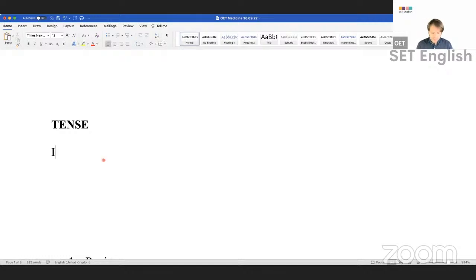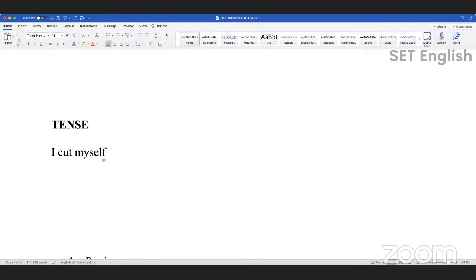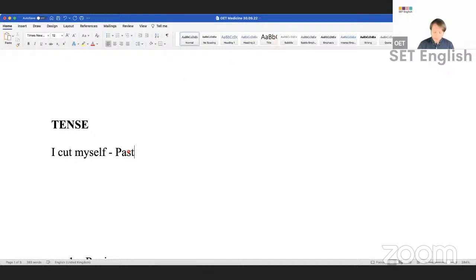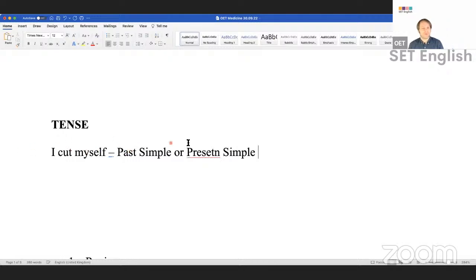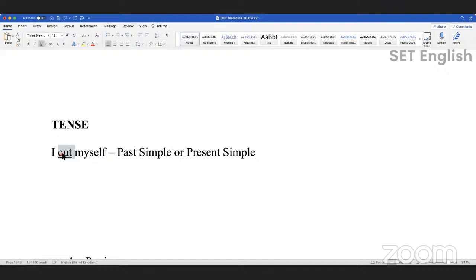Okay. So, I cut myself. Present? We don't know, do we? Maybe past. It can be past simple or present simple. Why? Because of the verb. Cut is an irregular verb. It's the same in the present as the past, and also the time is not given. Regular would be with ed, right?